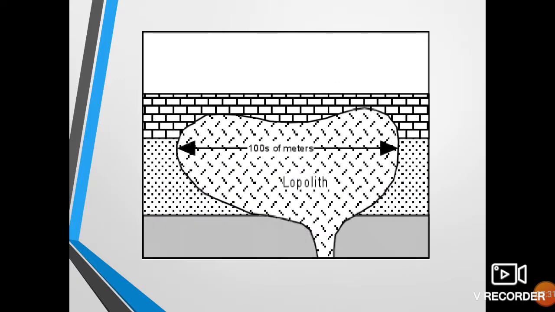Here we can see that there is overlying rock. Due to its burden, the rock beneath the overlying rock gets compressed, forming a saucer shaped intrusion, and it is called a lopolith. It is also a small sized pluton.